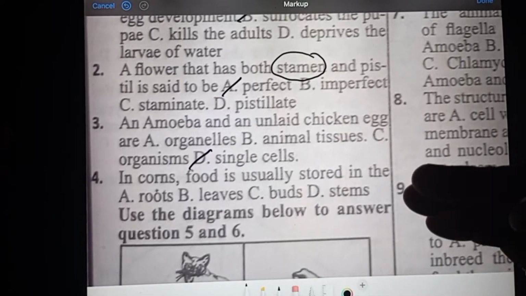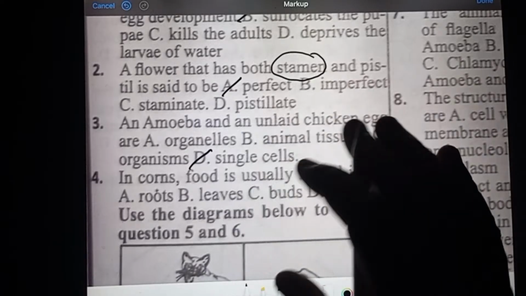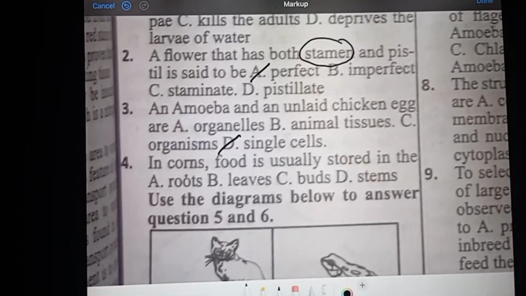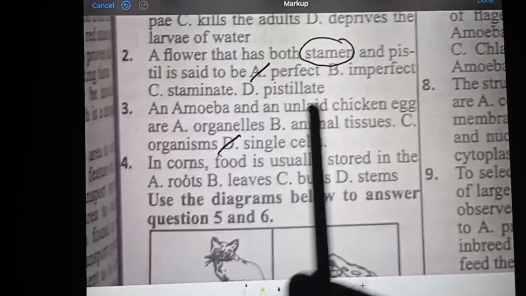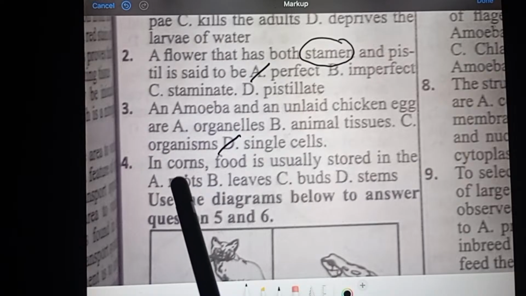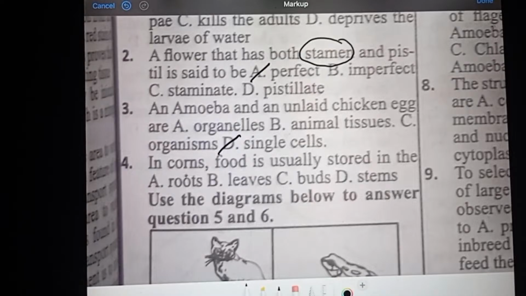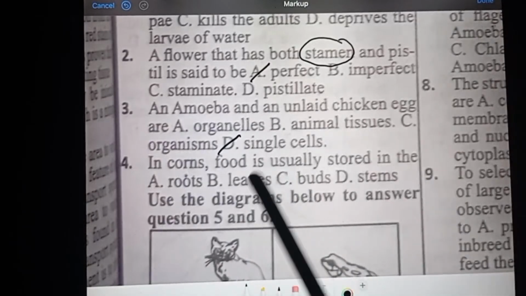But after fertilization, they're supposed to say an unfertilized egg. That could have been a better term, because when you say unlaid, some eggs are fertilized internally. We talk about oviparous, viviparous, and then unfertilized. So when they say unlaid, it's ambiguous. They rather say unfertilized chicken egg, which makes it a cell. But after fertilization, it can start developing into zygote. From zygote to the gastrula, blastula stage to the organogenesis, it is no more a cell. But when it is unfertilized, together with amoeba, it is just singly a cell. They are all single cells.